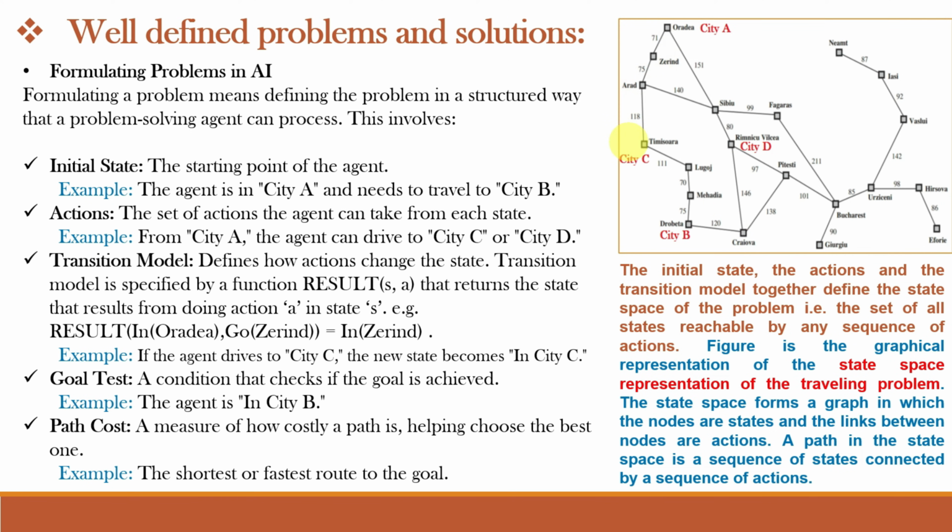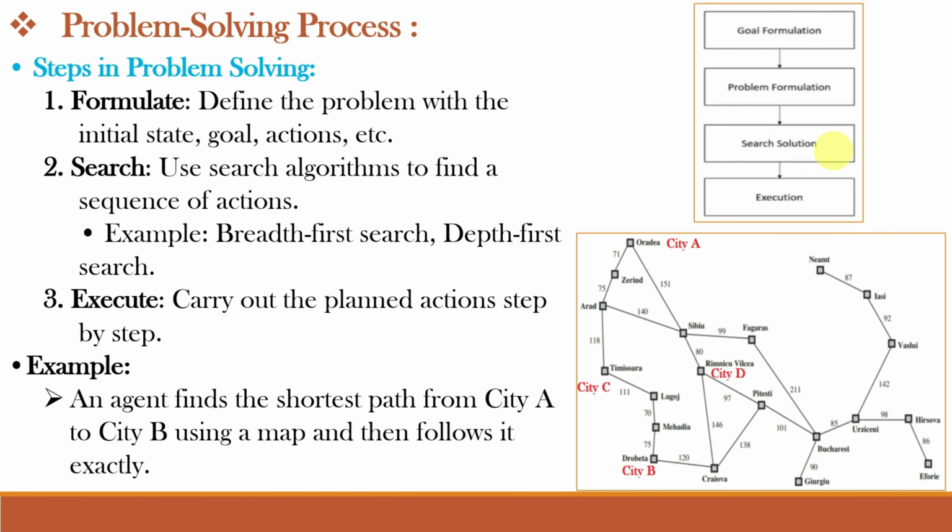So this path through city C is 520 and this path through city D is 497. So the best and the cheapest path here is via city D, right? But now the question arises: how will the agent know that the path through city D is the fastest and the cheapest? For that, it has to use a search algorithm.